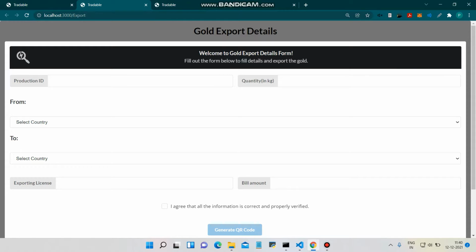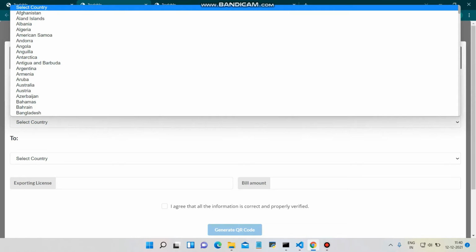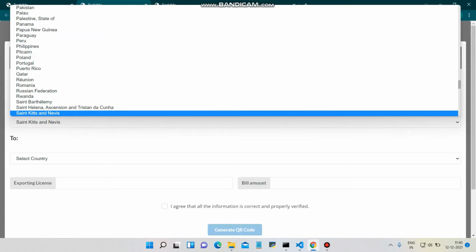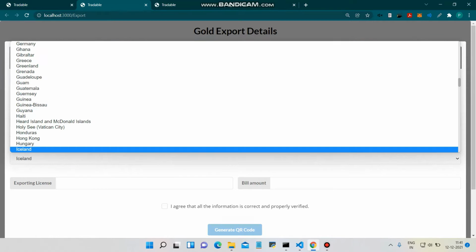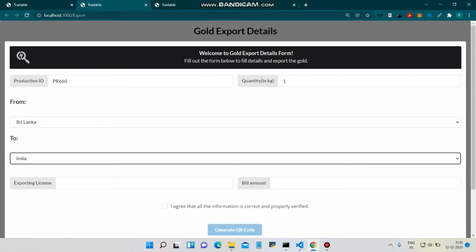So this is the gold export page, where the exporter will input all the details of the gold which he or she is trying to export. So first is the production ID of the gold. We give a unique production ID to each and every gold lot or bar. This is the unique ID. Now we add the quantity of the gold, which is 1 kg, and this is the source and destination country. So let's say the gold is coming from Sri Lanka to India. So these are the source and destination countries.